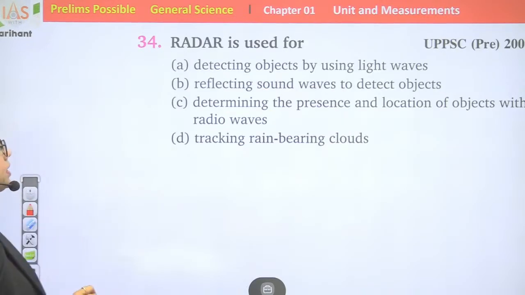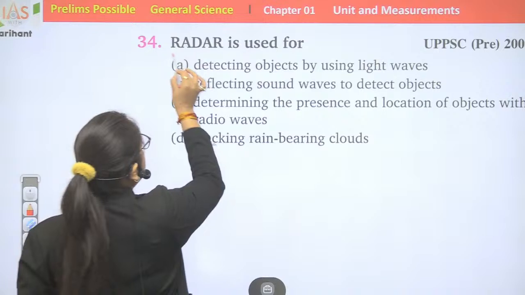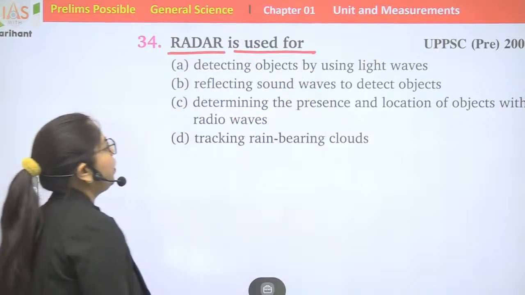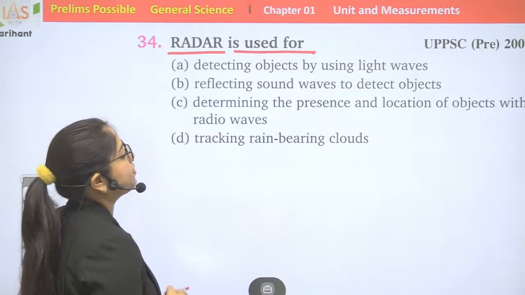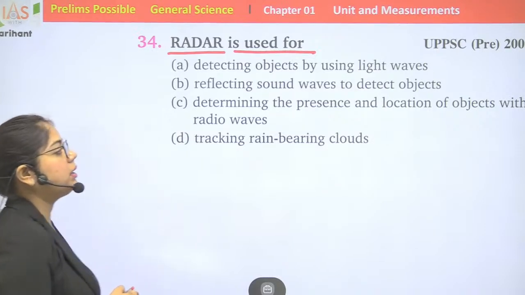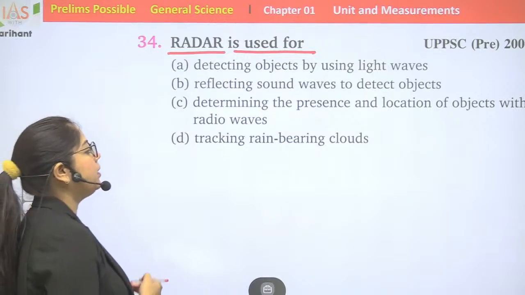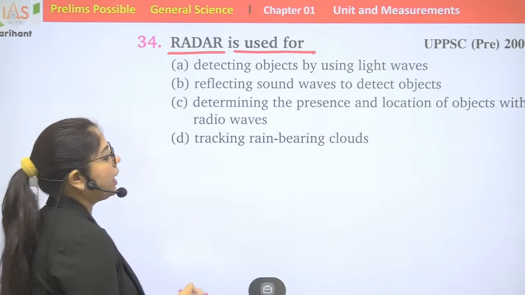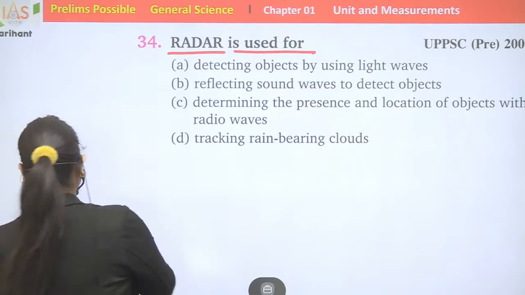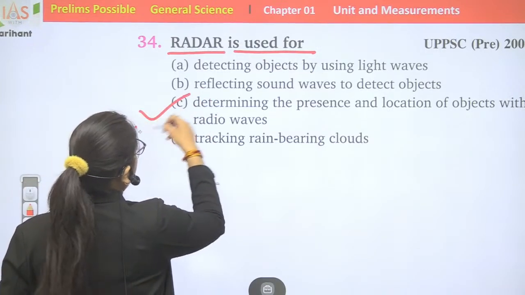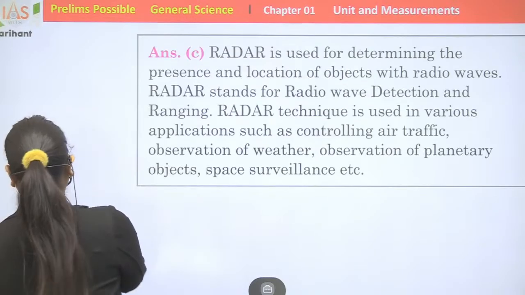Coming to the next question, 34. Radar is used for detecting objects by using light waves, reflecting sound waves to detect objects, determining the presence and location of objects with radio waves, tracking rain-bearing clouds. Option number C will be the right answer.